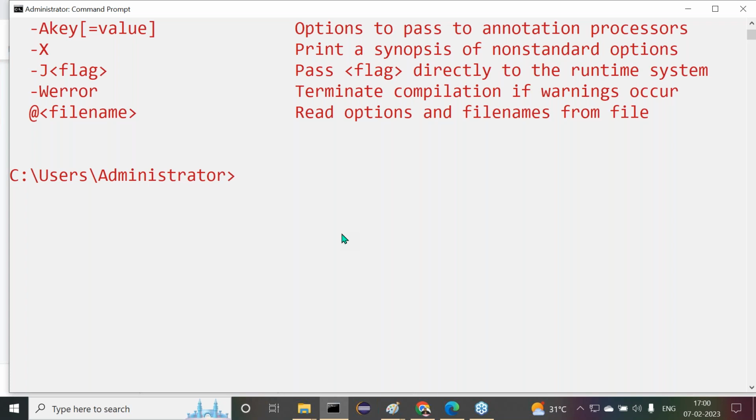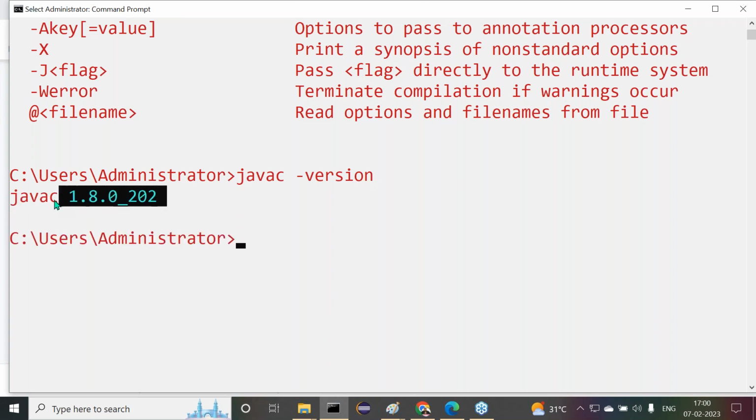Which version of Java is available in the command prompt? I want to check for it. We have to provide javac space hyphen version. If you provide javac -version and click on the Enter button, what are we getting there? Which version of Java have we set here? 1.8.0. So all of you are getting it or not?